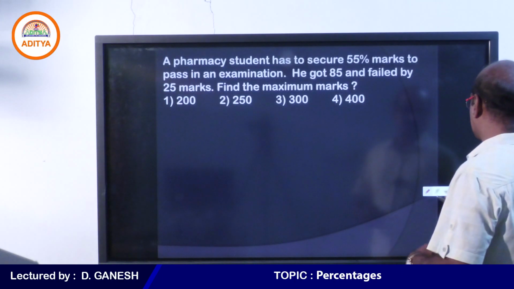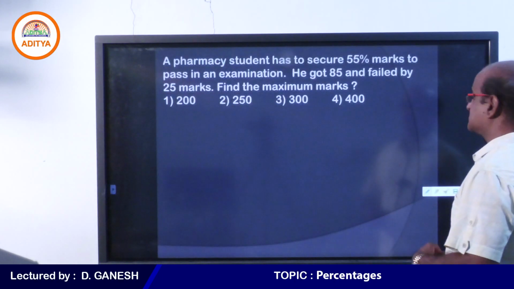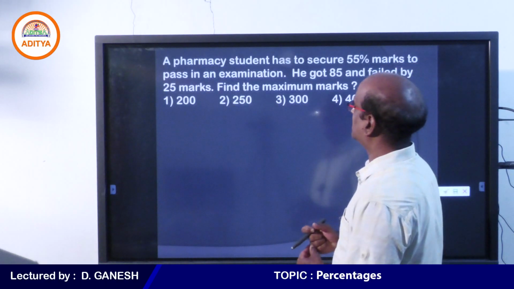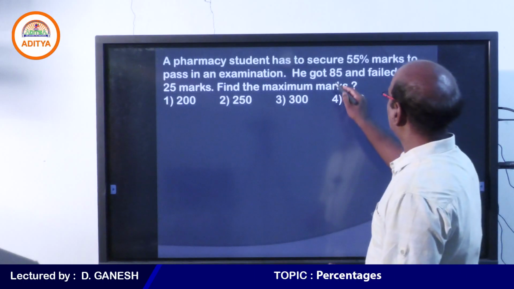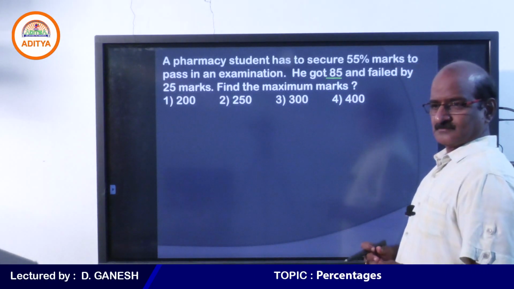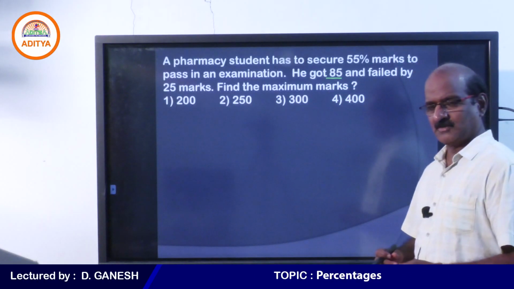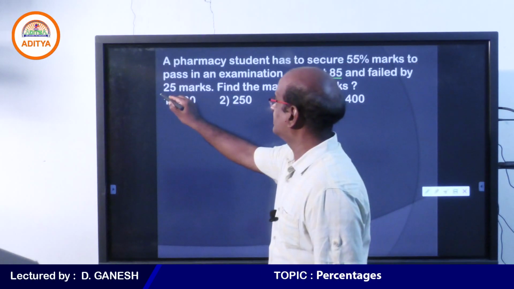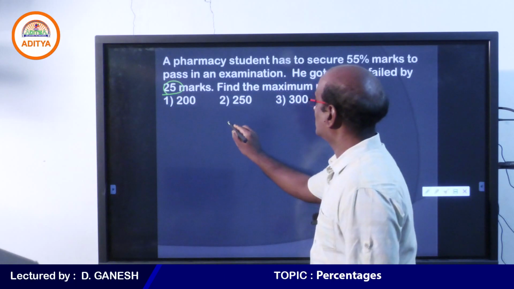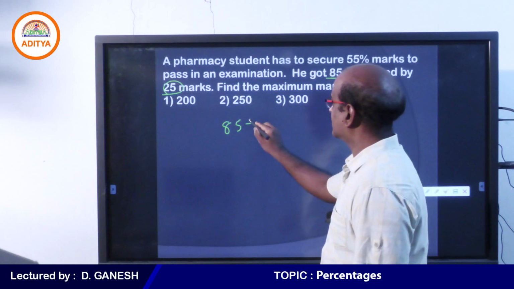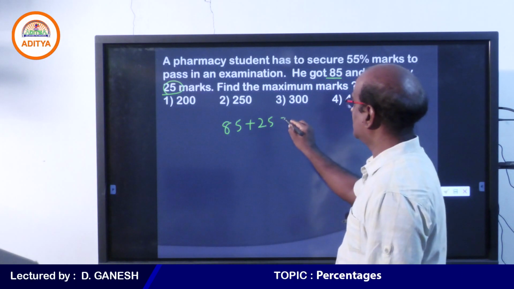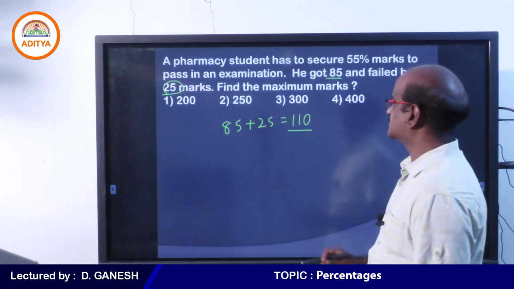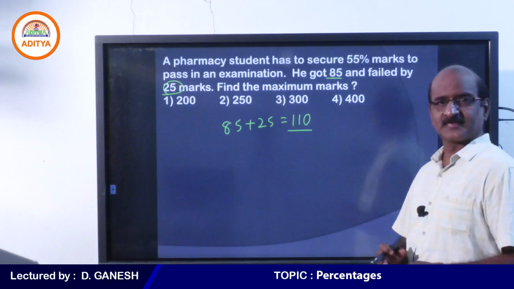Come on students, just look at that. A pharmacy student has to secure 55% marks to pass in an examination. He got 85, but he did not pass actually. The thing is, he failed by 25. Therefore, 85, the one who failed by 25, I can say that 110 marks are the marks supposed to get to pass.